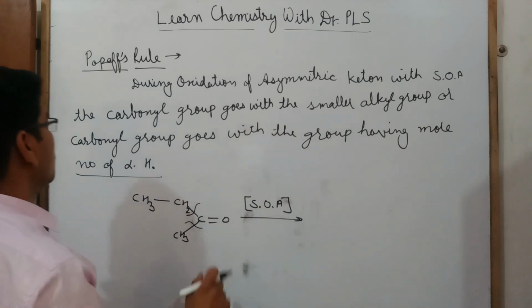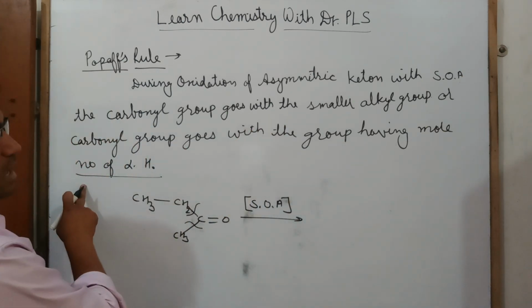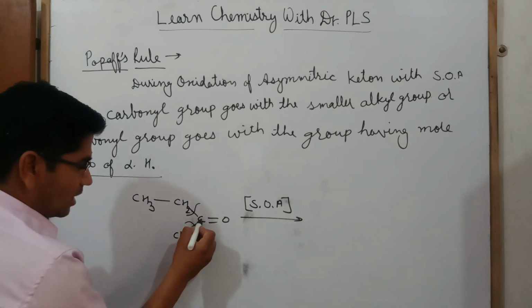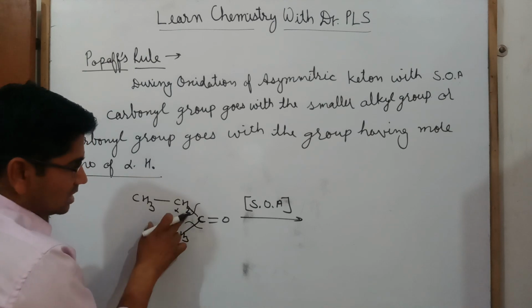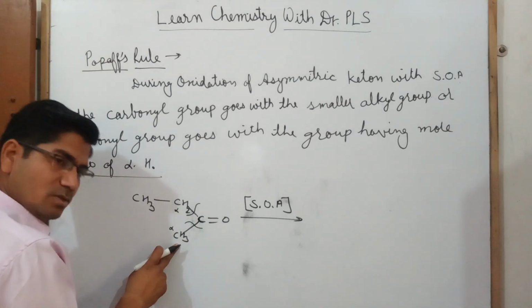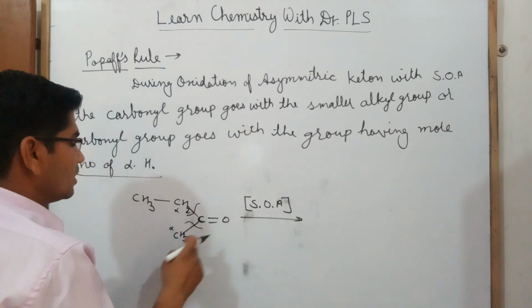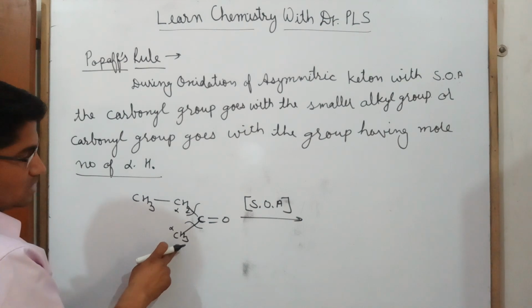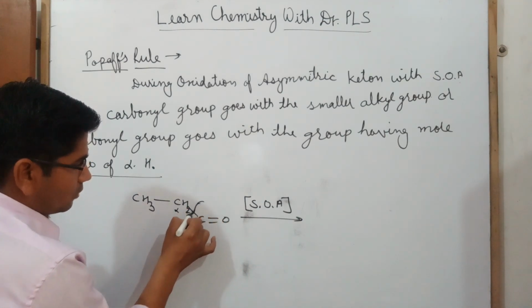Or the carbonyl group goes with the group having more alpha hydrogens. This is the carbonyl group, this is an alpha carbon, and this is also an alpha carbon. This carbon has 2 alpha hydrogens, whereas this one has 3 alpha hydrogens. So the carbonyl group goes with the carbon having more alpha hydrogens, and that's why the bond will break from here.